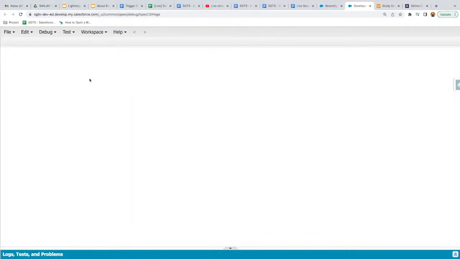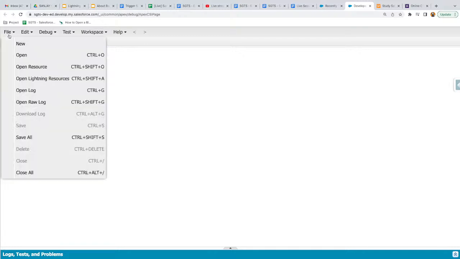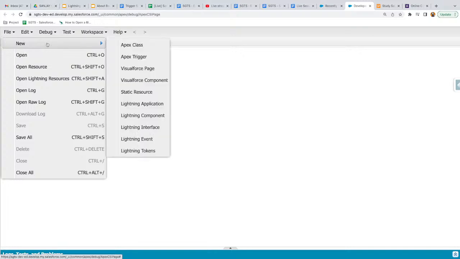So we have two options to create a Lightning Aura component. One is this developer console, and another is your Visual Studio Code, VS Code. The Aura component we'll be creating through this developer console, and next week when we start Lightning Web Component, we'll be implementing that with the help of VS Code. So here if you click on File, New, you will see this option Lightning Component.